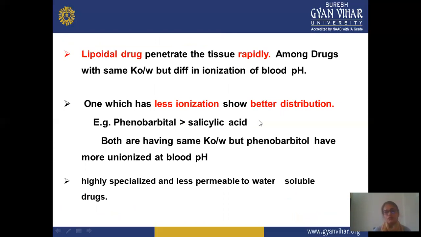An example is phenobarbital, which shows more distribution compared to salicylic acid, and both have the same partition coefficient, oil and water. But salicylic acid is more ionized at blood pH and highly ionized, so it is less permeable to tissue. Means both drugs are of the same nature or same property, but salicylic acid has more ionized property compared to phenobarbital. That's why phenobarbital shows better distribution compared to salicylic acid.